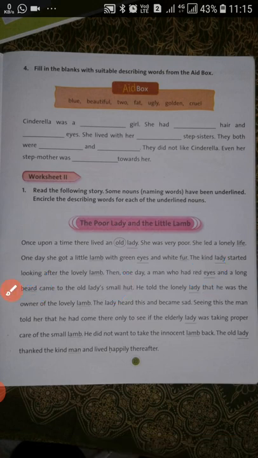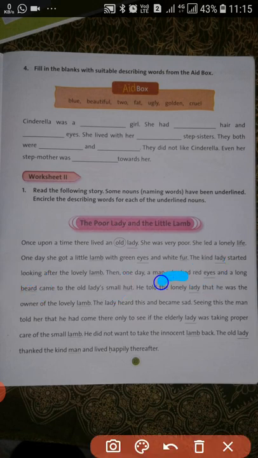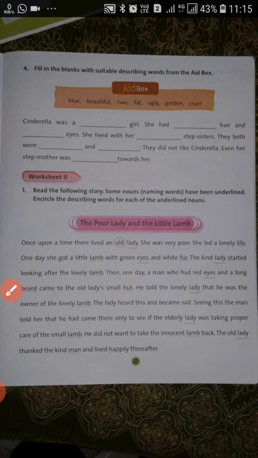He told the lonely lady, again encircle lonely. He was the owner of the lovely lamb. Encircle lovely.